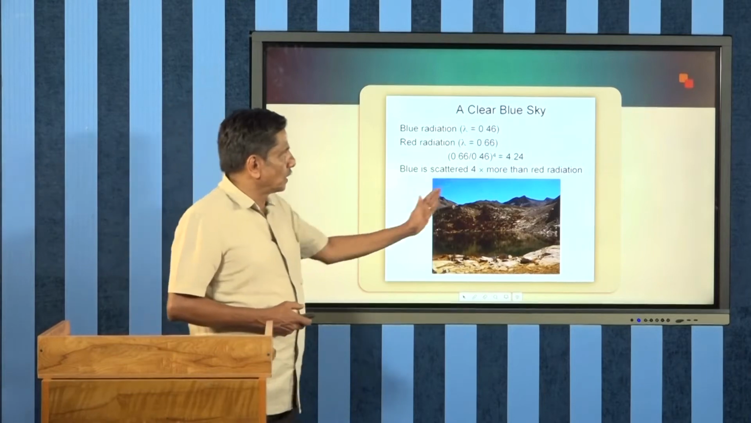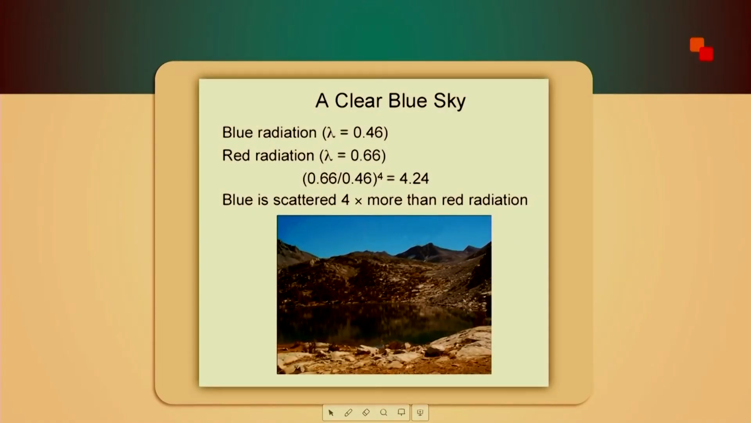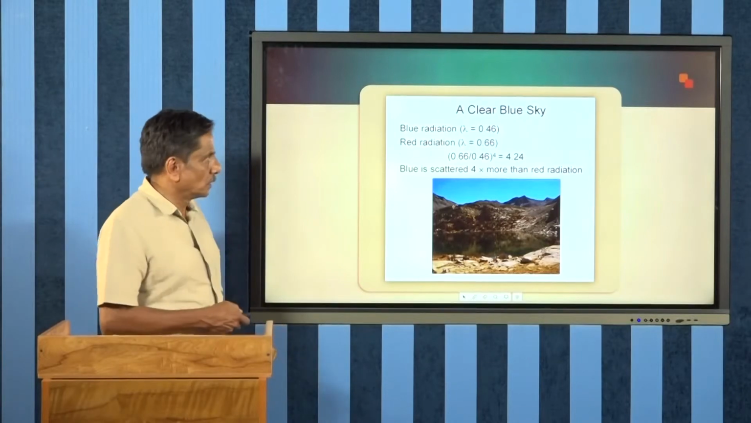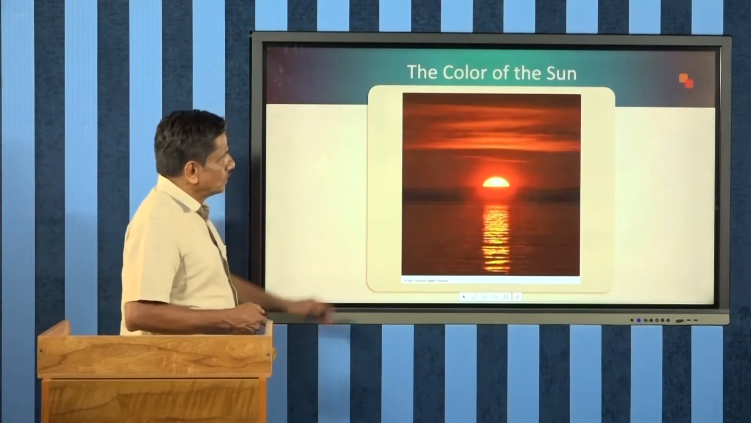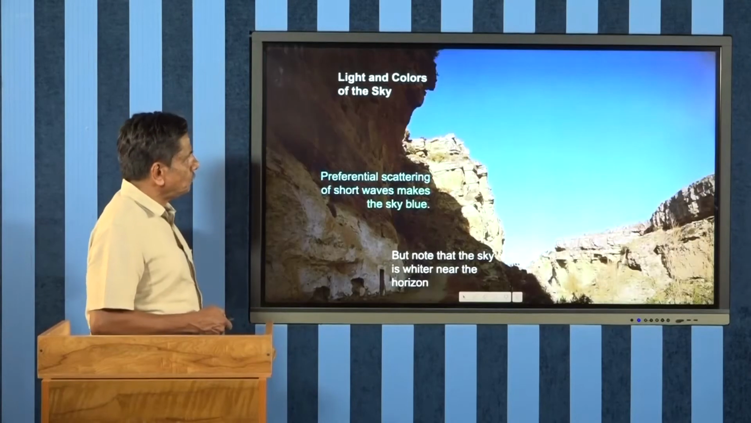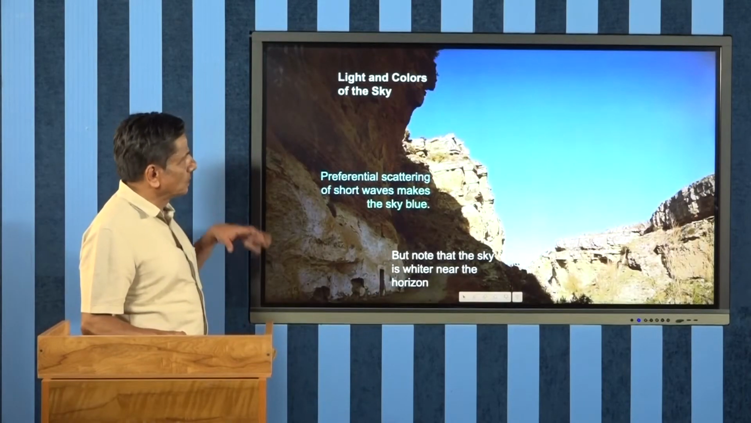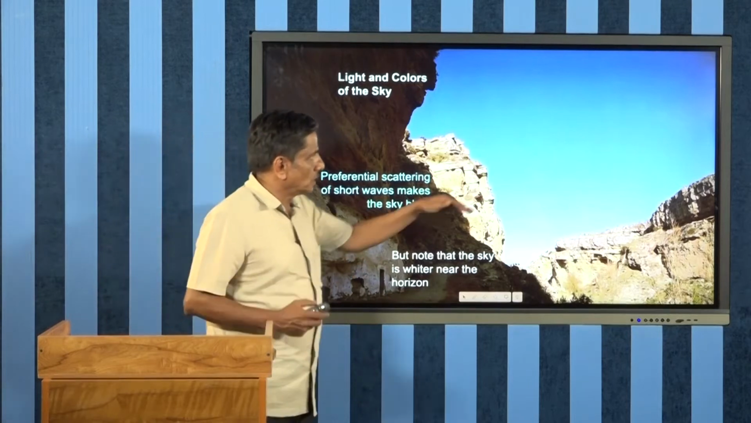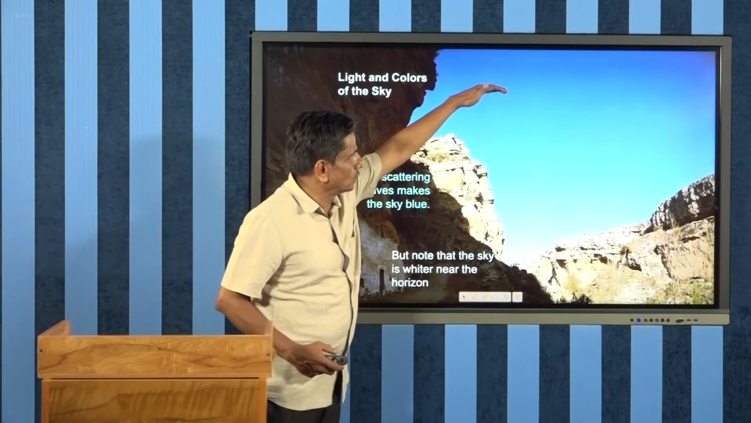So, this is the blue sky. You can see that blue radiation, red radiation. Therefore, this is a simple mathematical step which can show that blue scattered is 4 times more than the red radiation. Now, this is the color of the red during the setting of sun, and this is the explanation for that.